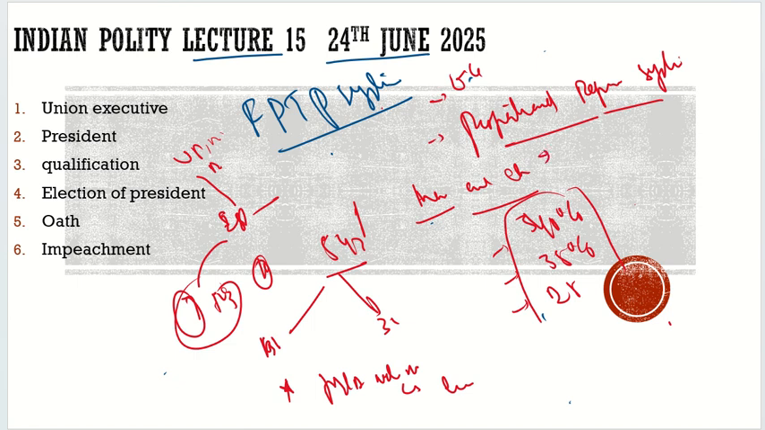Then the third condition is that it is by single transferable vote. This voting is done by the single transferable vote. So what is this single transferable vote? Let me rub this first to explain all of this properly.